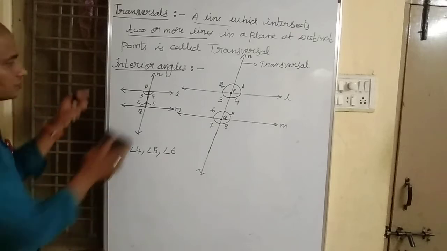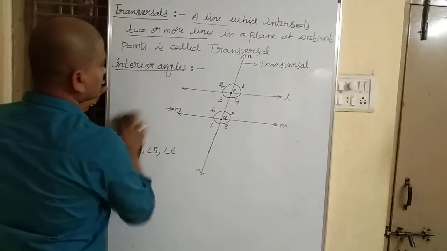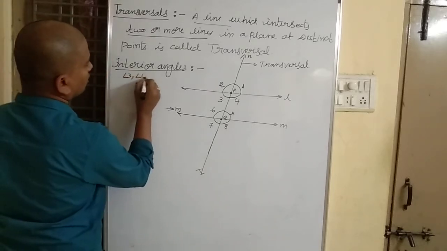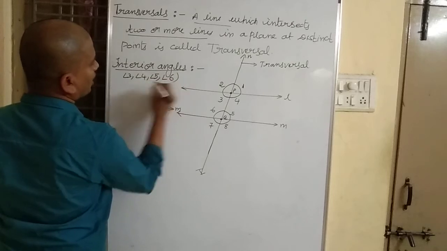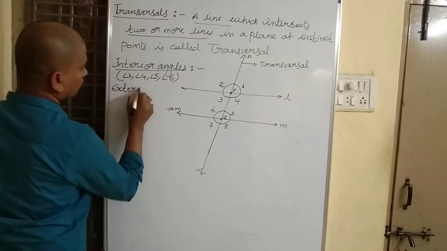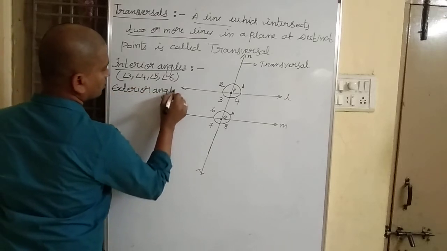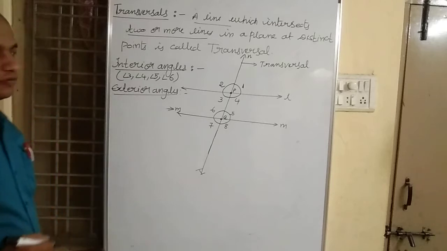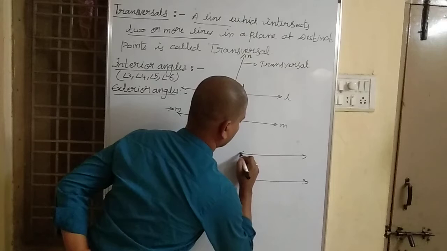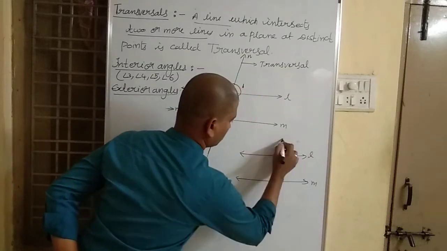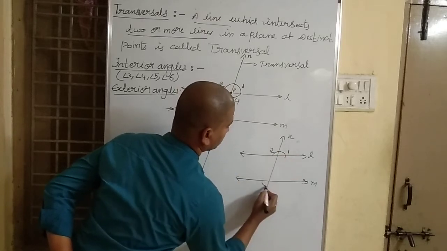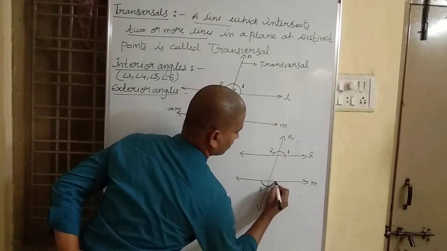Now coming to exterior angles. Interior angles are angle 3, angle 4, angle 5, angle 6. Now coming to exterior angles. If you observe here, you can see angle 1, angle 2, angle 7, angle 8.